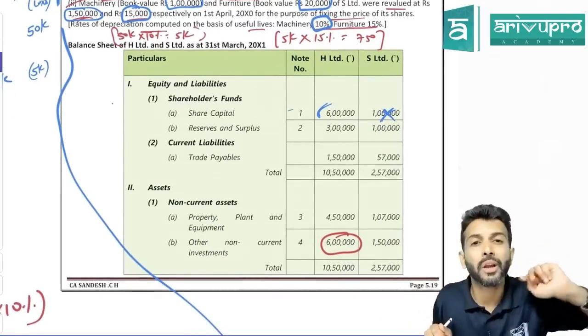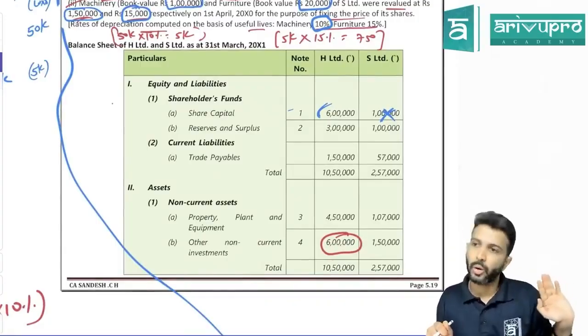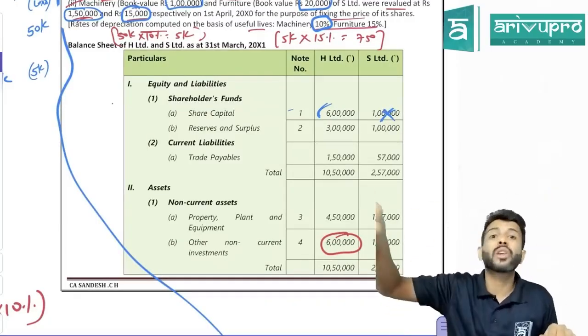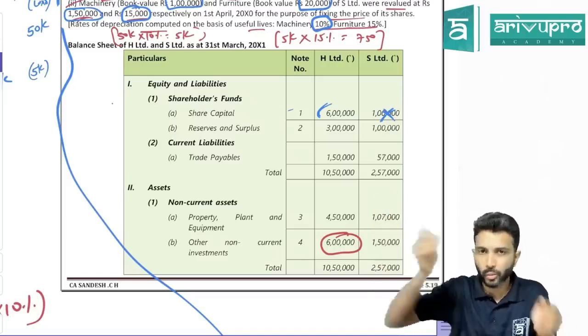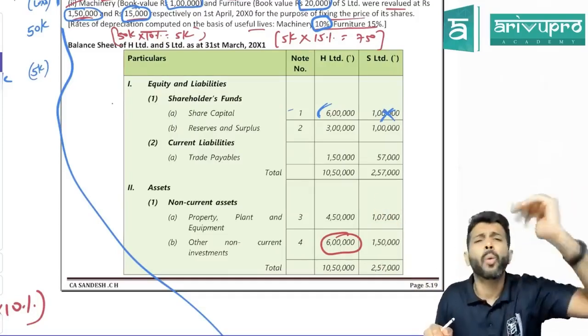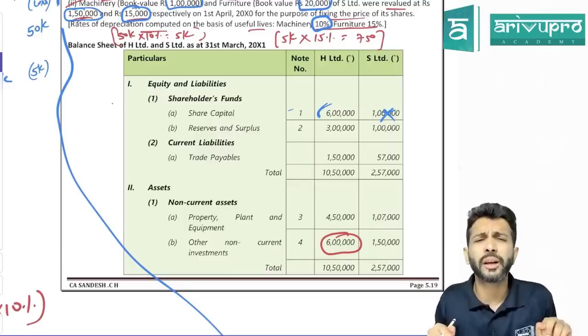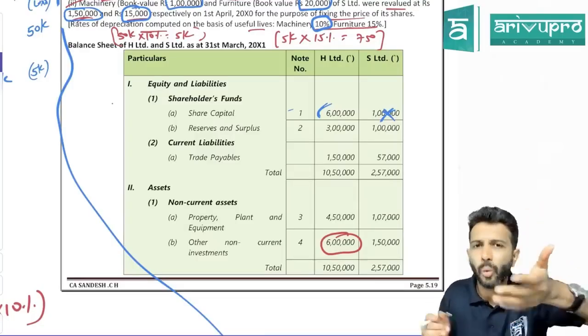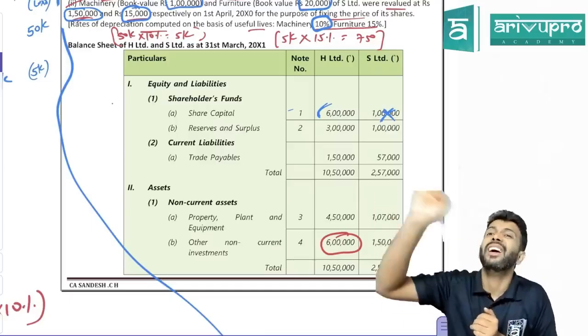Instead of that, what will come? Goodwill or capital reserve. Okay, sir. Hence, this will not come. Or another logic is, when the holding company is a shareholder, they'll be able to control the subsidiary company. What will they be able to control: share capital and reserves and surplus, or assets and liabilities? What you can really control is assets and liabilities.